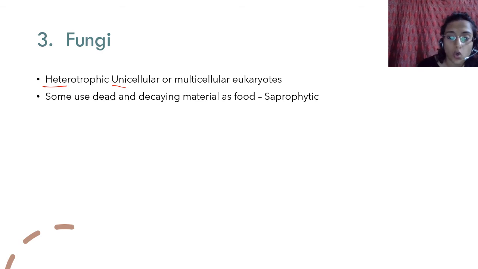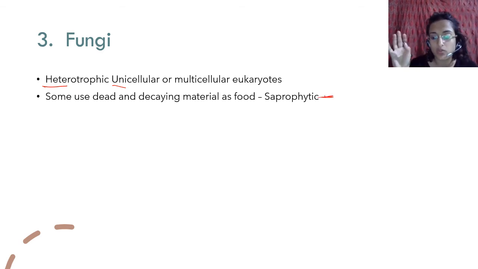Saprophytes are those that have dead or decaying material as food. For example, in a forest you have a lot of dead and decaying leaves that have fallen from a tree or dead animals. If an organism feeds on that dead and decaying material as food, that organism is called a saprophyte, right?